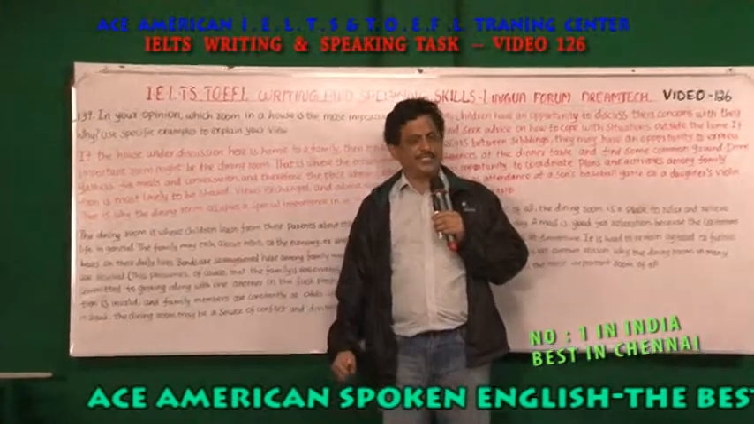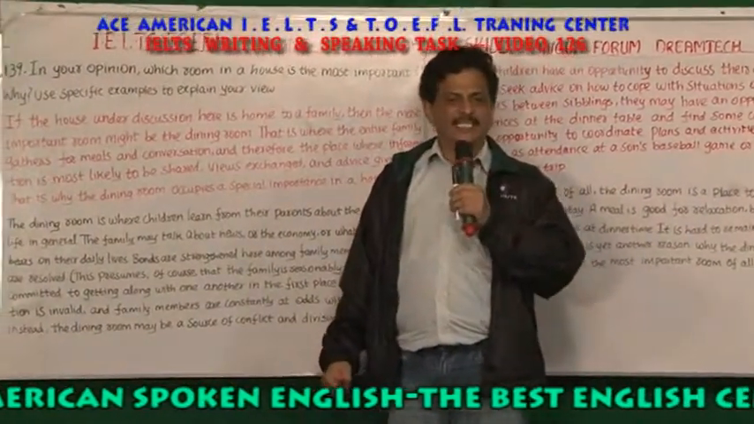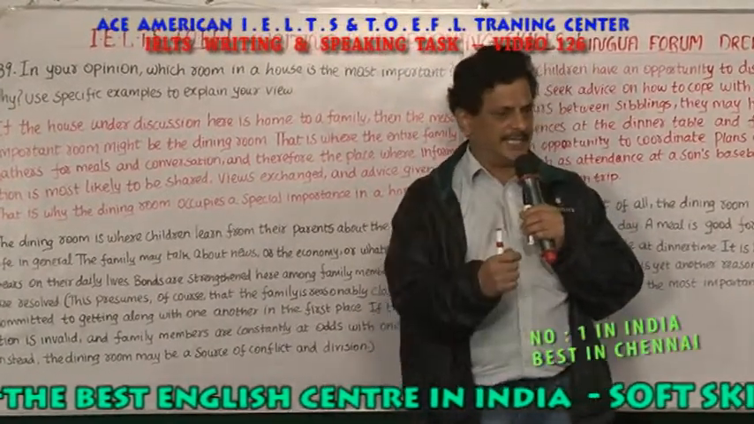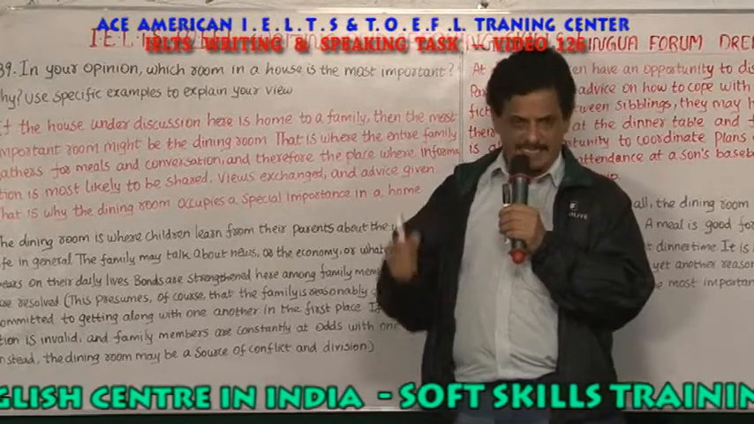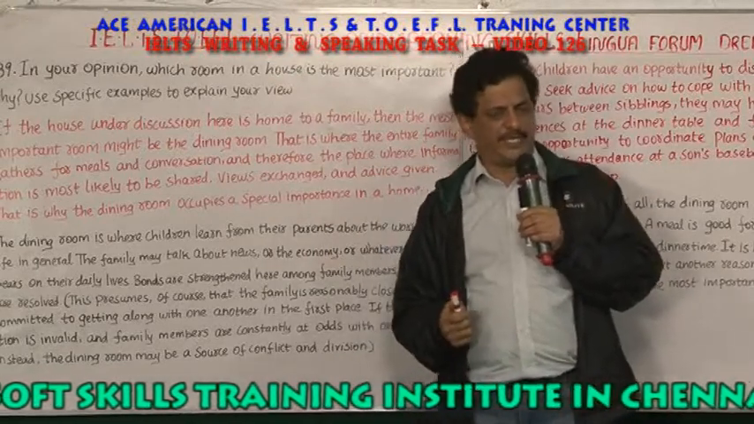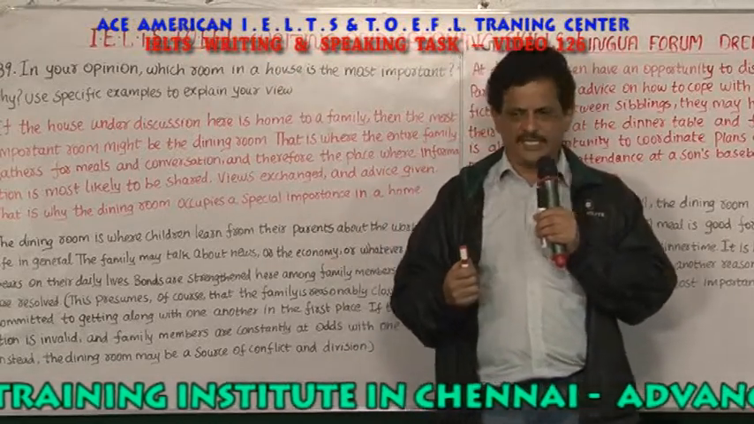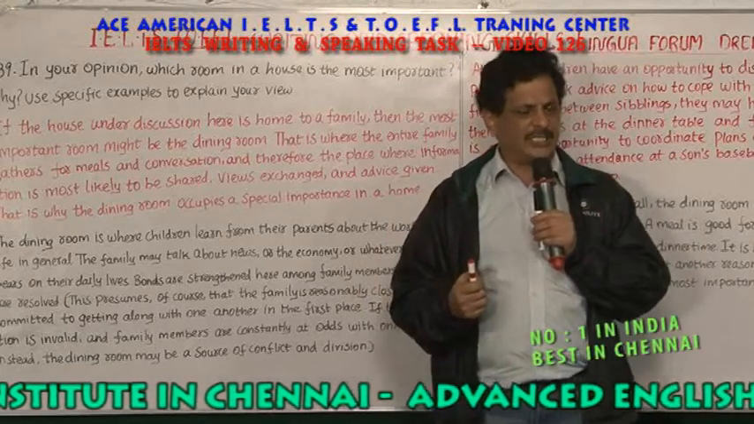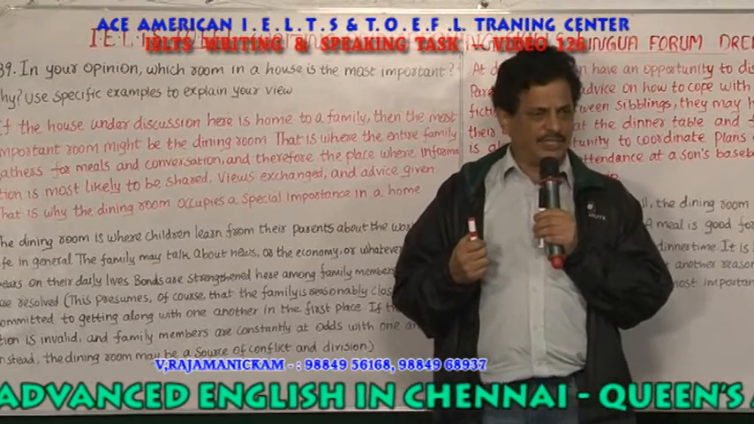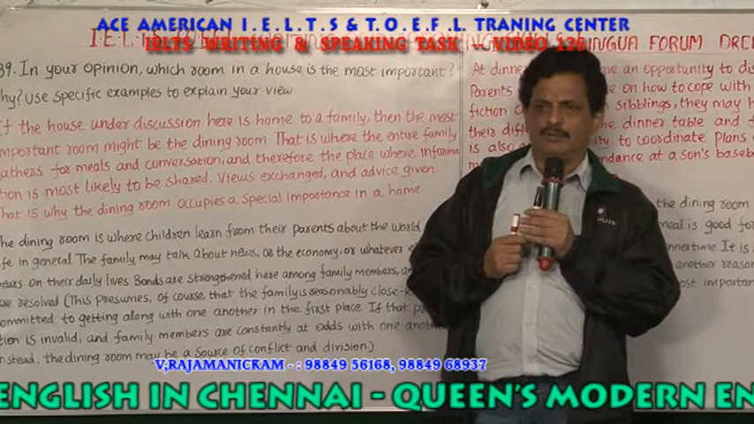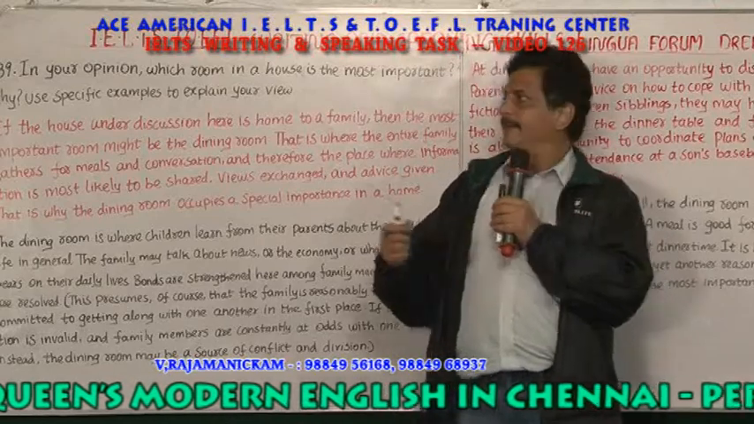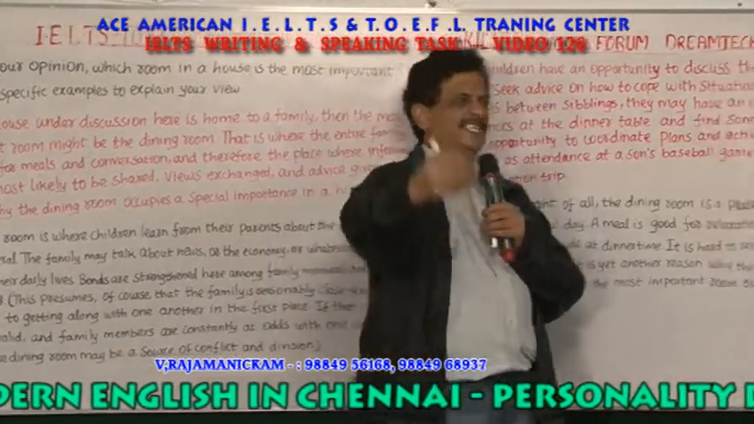IELTS, the International English Language Testing System, is conducted by British, Australian and Cambridge University to check your reading, writing, listening and speaking skills in English. The TOEFL, Test of English as a Foreign Language, is conducted by the American government to check your reading, writing, listening and speaking skills in English. So you get a score. With the score you can go abroad or to countries where their first language is English, for either a job, your studies or visa purposes. It's very much useful. So here is the writing and speaking skill development class.